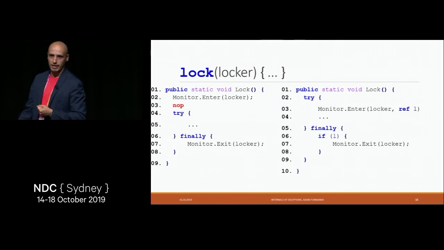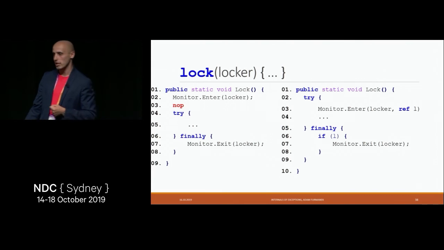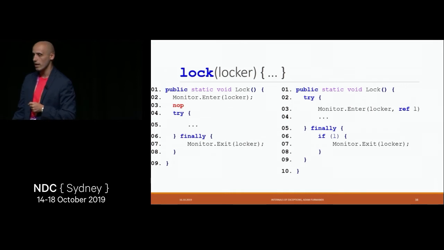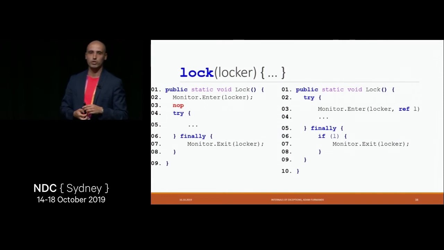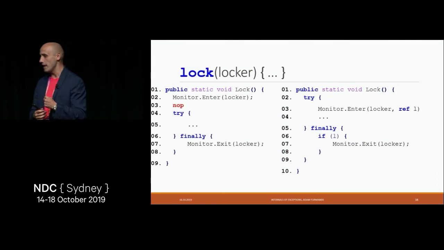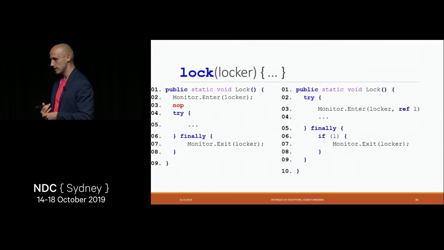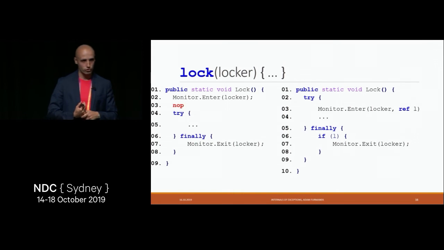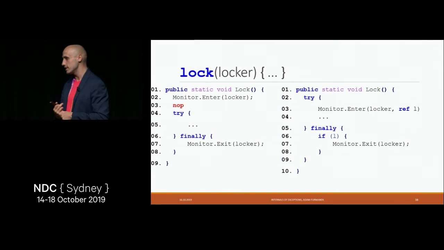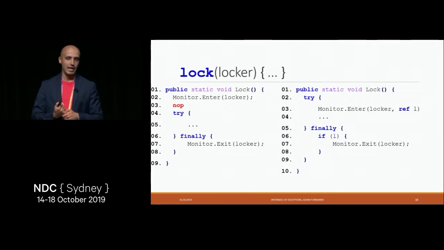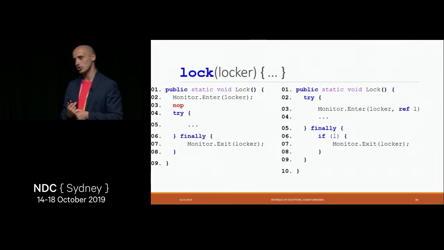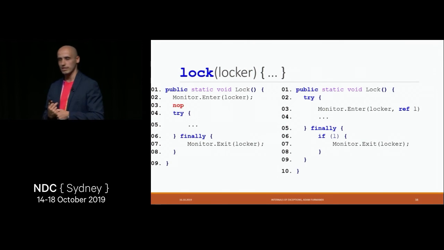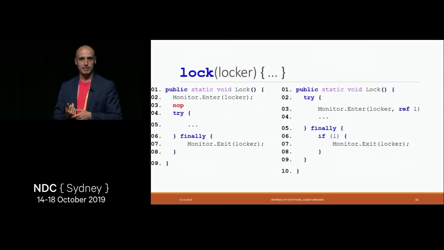Actually, when we take a look at .NET, there was a nice bug, because previously, in some .NET before .NET 4, I believe, the lock mechanism which we were using worked as on the left-hand side of this slide. Whenever we had a lock on some object, it was compiled to monitor enter, then a try block with finally, and in the finally we do monitor exit. Now the thing is, because NOP was introduced in multiple places, whenever we landed in this line 3 with a NOP instruction, we could get an out-of-band exception. So our application could start crashing, and because we are not in the try block yet, the finally was not executed. So a situation like this caused a deadlock.